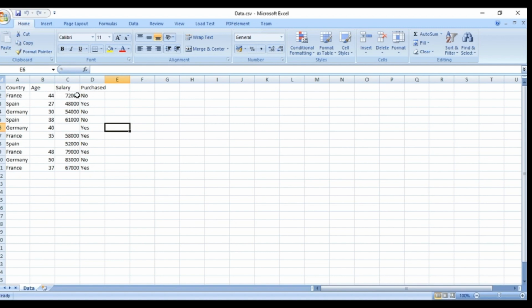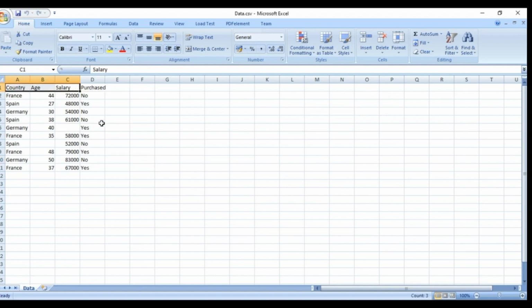So under country, you see that several countries are enlisted. Especially 3 countries are enlisted, as you can see, France, Spain, and Germany. Under age, certain ages are enlisted. Under salary, certain salary values or amounts are enlisted, and the purchase column, which is a decision either no or yes. So now these 3 are termed as independent variables, and the decision variable is the finally dependent variable. So while you are dealing with this kind of data, that is the first observation, which one is the dependent variable, and which all are the independent variables.